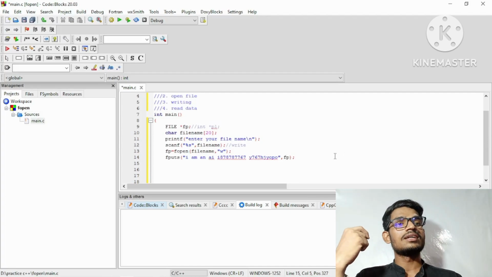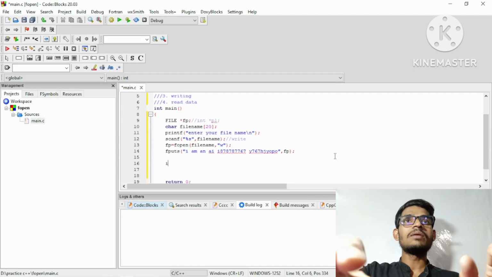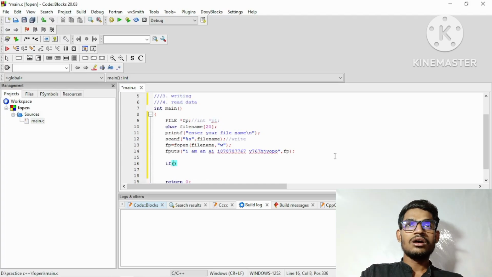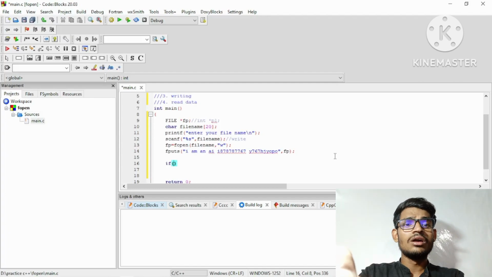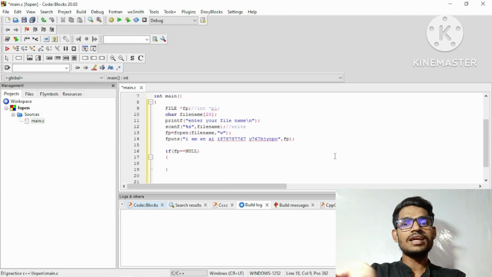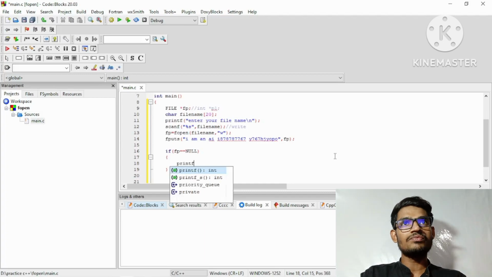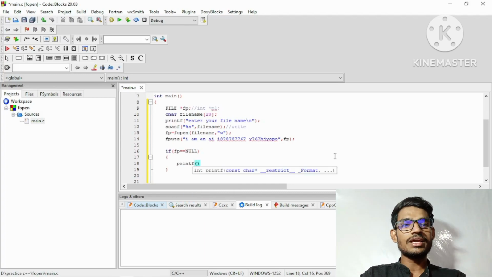Okay, and then I am just going to check whether our file exists or not. So if fp equal to null, that means our file does not exist. Okay, so we can give one message through the printf function, that is, your file does not exist.